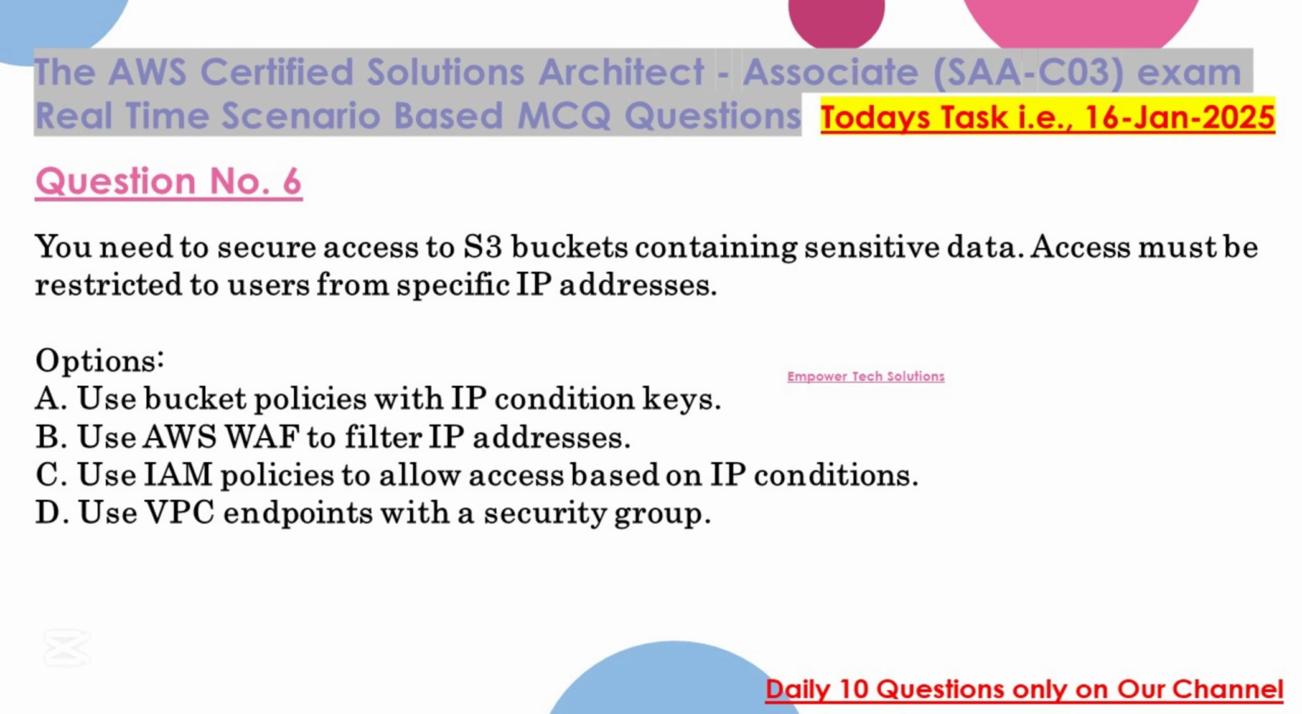You need to secure access to S3 buckets containing sensitive data. Access must be restricted to users from specific IP addresses. Options: A. Use bucket policies with IP condition keys. B. Use AWS WAF to filter IP addresses. C. Use IAM policies to allow access based on IP conditions. D. Use VPC endpoints with a security group.